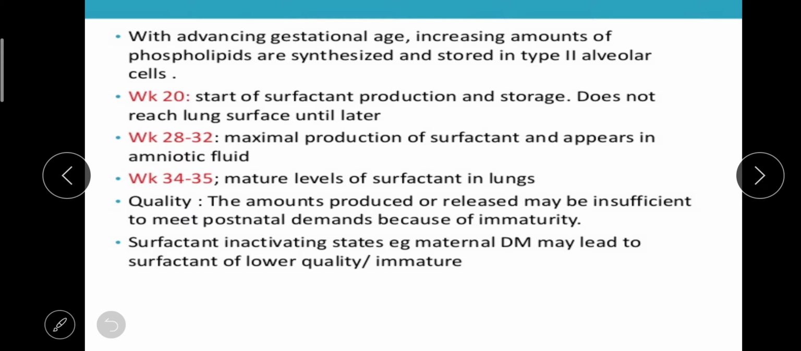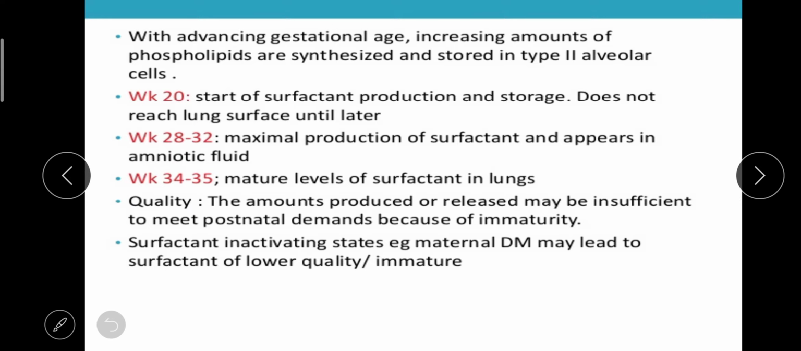Looking at the gestational weeks, within 20 weeks surfactant production starts off, and storage does not reach the lung surface until later. Between 28 to 32 gestational weeks, there is maximal production of surfactant, and it appears in the amniotic fluid. Between 34 to 35 weeks, there is a mature level of surfactant in the lungs. This shows how, based on gestational age, the lungs are maturing day by day.